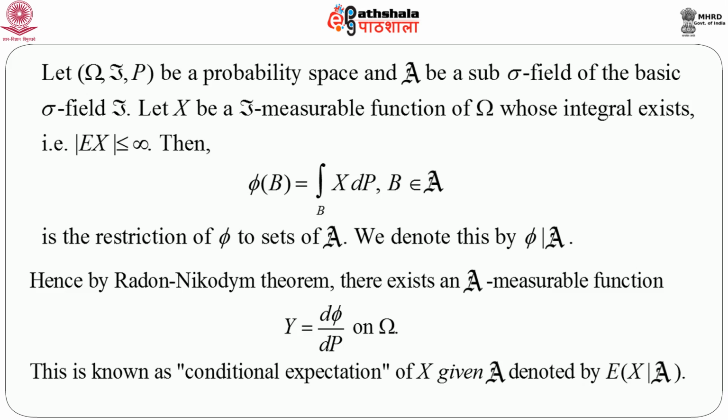Hence, by Radon-Nikodym theorem, there exists a script A measurable function Y which is equal to d phi by dP on omega, and this is known as the conditional expectation of X given script A, denoted by expectation of X given script A. So, this is the way we formally define conditional expectation with respect to a probability space. This is a formal definition, and we will use it many times in order to prove many theorems. We have already seen that, but we will do it again.